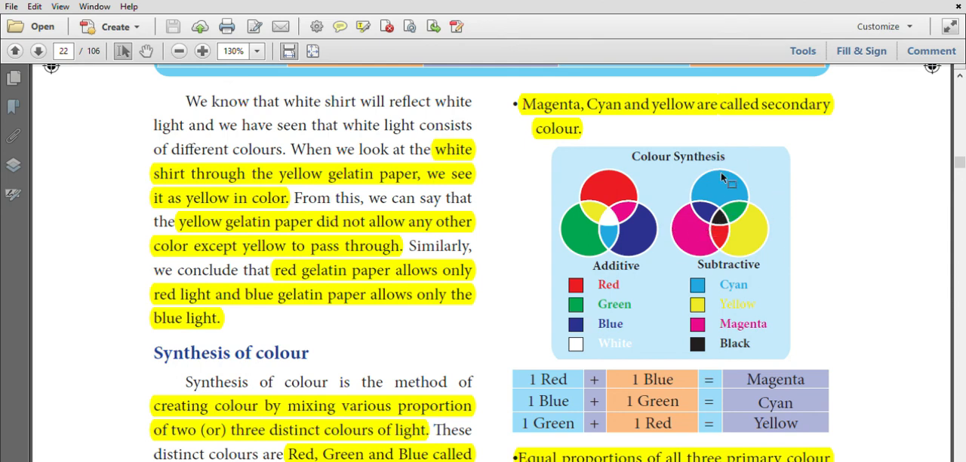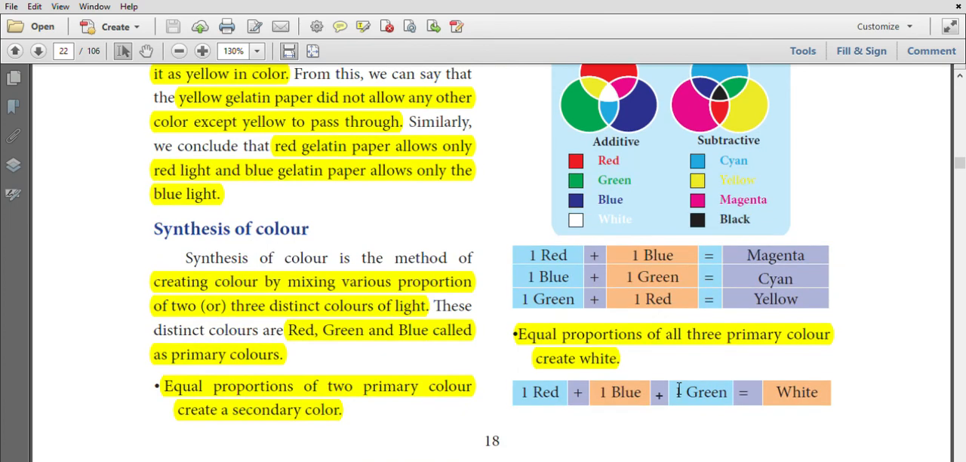Among secondary colors, yellow and cyan combine to form green, a primary color. Yellow and magenta combine to form red, a primary color. Magenta and cyan combine to form blue, a primary color. All the 3 secondary colors combine to form black color. Equal proportions of all 3 primary colors create white color.